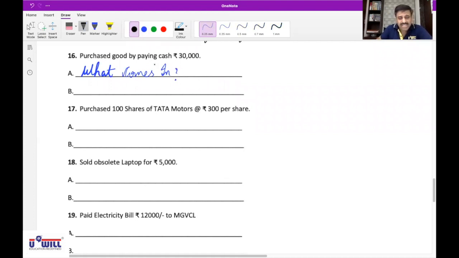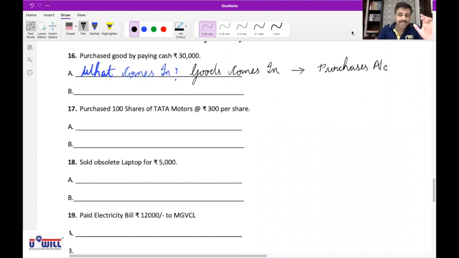So if we are purchasing goods, then can we say goods comes in? Yes, sir. Are you all able to get this effect correct? Goods comes in, and that will affect which account? When we purchase goods, we call it as which account? Purchases account. And purchase account word is only to be used when we purchase goods. If other item is purchased, then you write the name of that asset only.